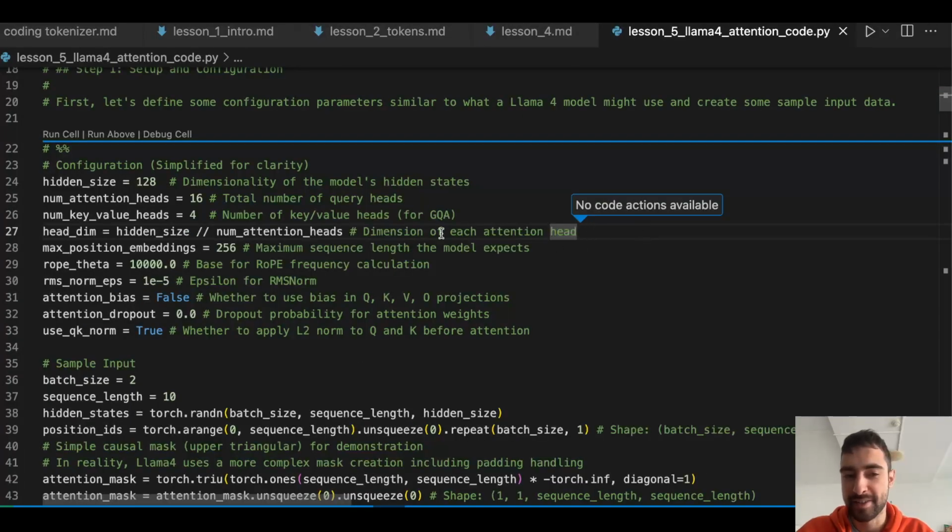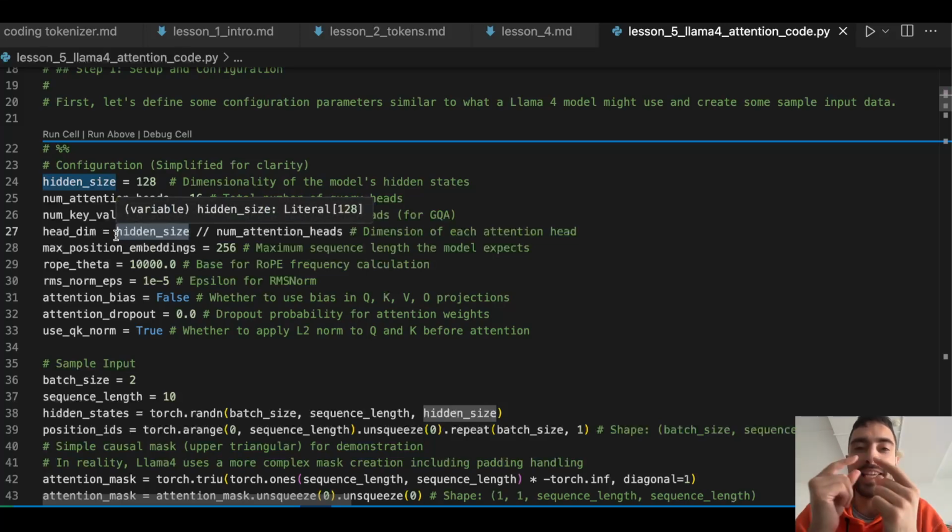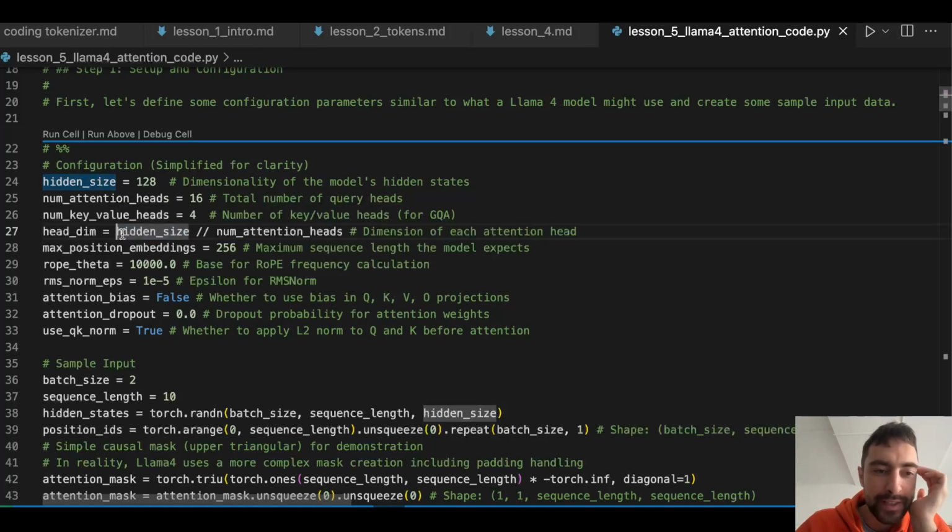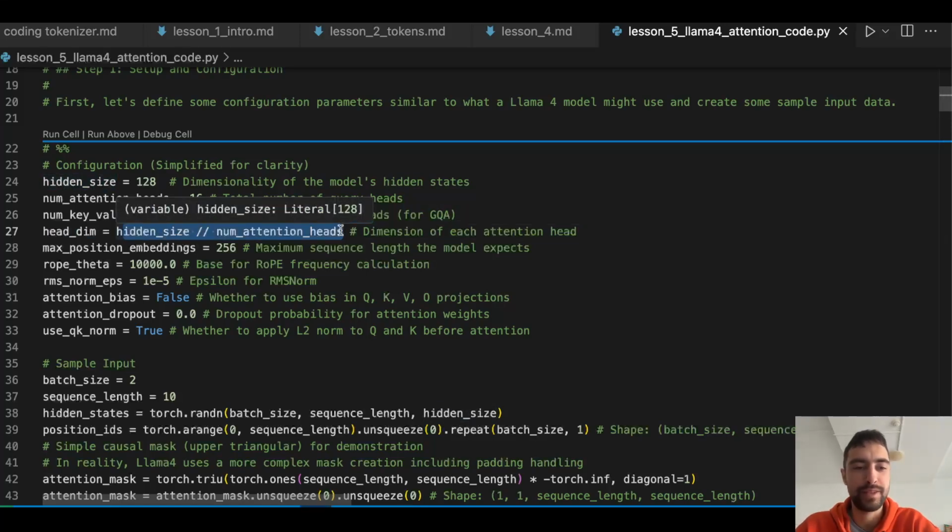Okay, this is weird. So this means that the dimension of the key, query and value will be the same as the dimension of the token embedding. But I was telling you that the key, query, value dimension should be a lot lower, smaller. So I don't know, this is like a design choice they make. In DeepSeek R1 or V3, this dimension of the key, query, value was a lot smaller. So I don't know, they make the dimension the same here.